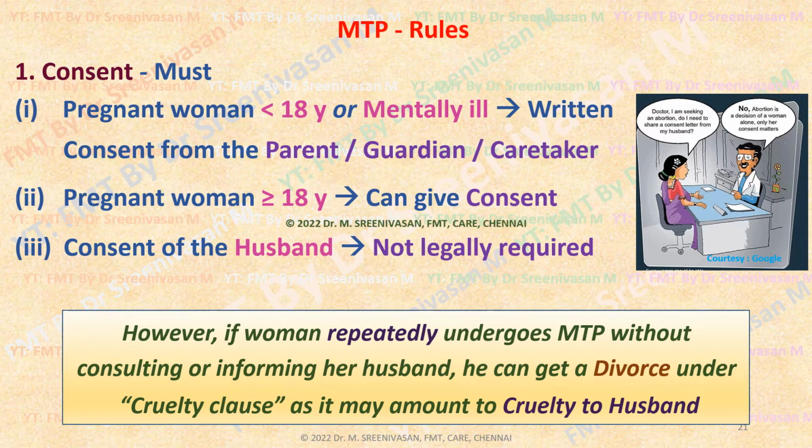In spite of that, if the woman repeatedly undergoes MTP without consulting or informing her husband, or against the will of her husband, then in that situation the husband can file a divorce petition in the family court, and the court may grant him a divorce under the cruelty clause, because repeated MTP without his knowledge is considered as cruelty to the husband. So on this cruelty clause, divorce can be granted to him.